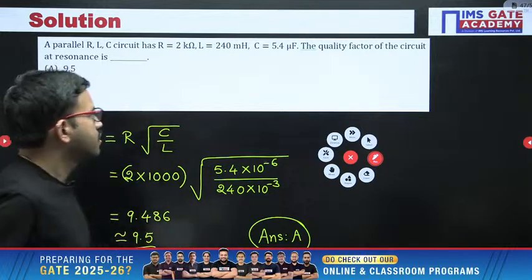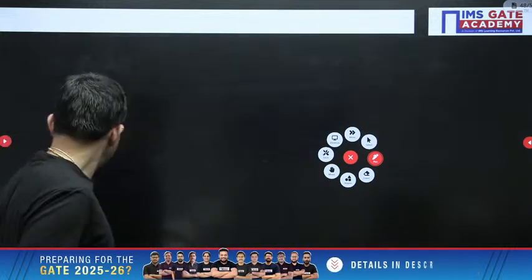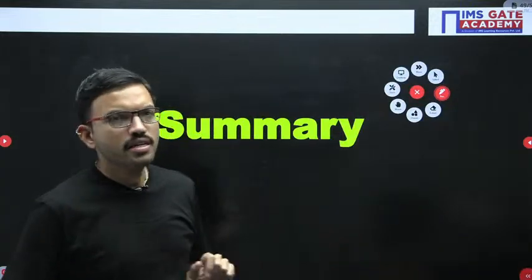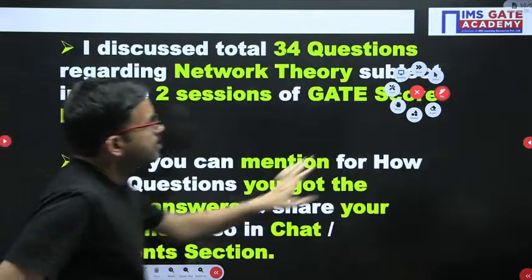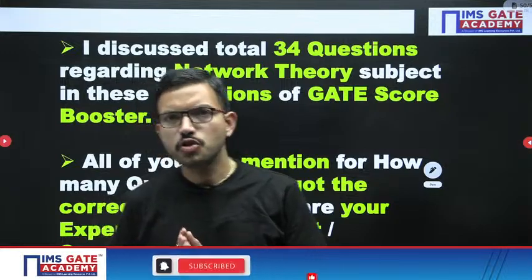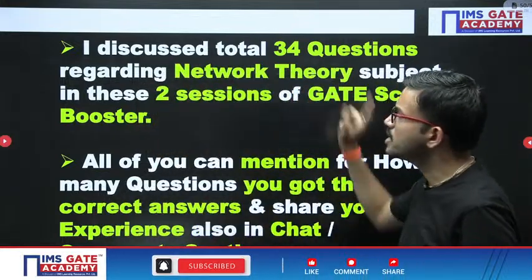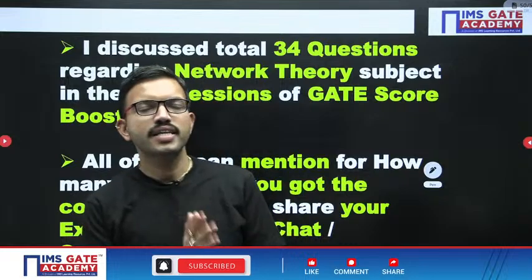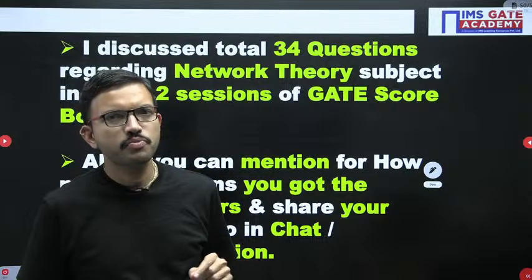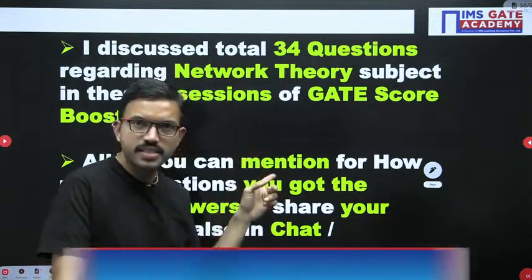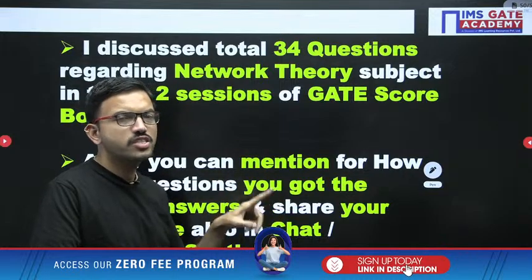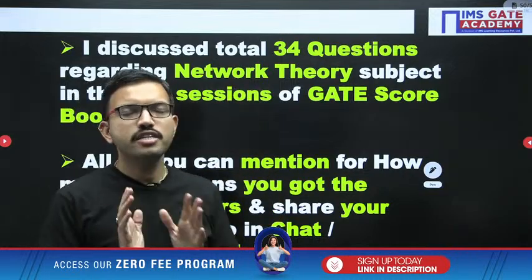Okay, right. With this, we have covered yesterday's class and today's class together. Regarding the network theory subject, in yesterday's session and today's session together we have discussed a total of 34 questions. In yesterday's class I discussed 17 questions and gave the 18th question as homework. That 18th question I have covered in this session. So 17 questions earlier and 17 in this session, together 34 questions.